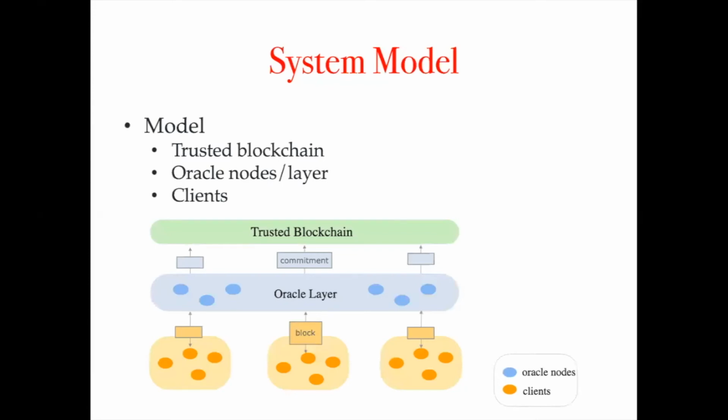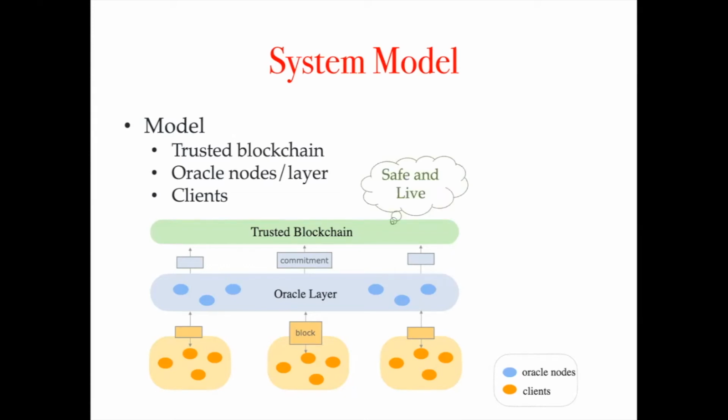First of all, we specify our system and security model as follows. The system is made up of 3 components: a trusted blockchain that stores commitment and decides ordering, an intermediate Oracle layer with Oracle nodes that ensures data availability, and clients, those are the nodes inside blockchains who propose data. The key assumption of our system is that the trusted blockchain is safe and live.